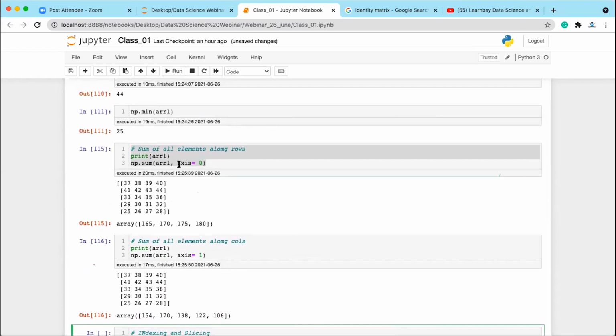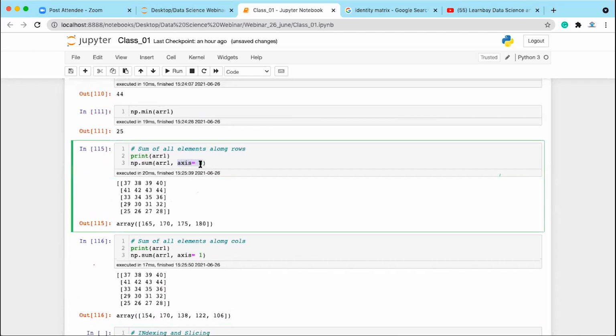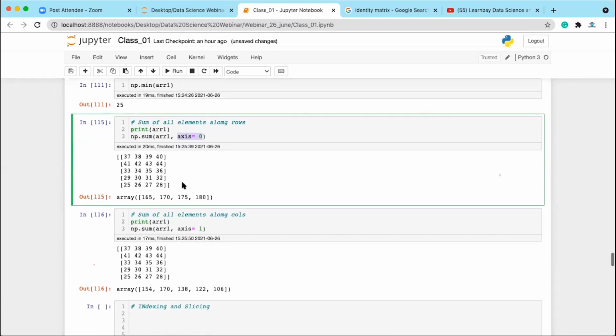You can pass only one attribute, axis equal to either 0 or 1. You cannot pass both. When you try to do it at the same time, just pass array 1, and when you add all these values, you will be getting 690 only, right? So that is the same thing.